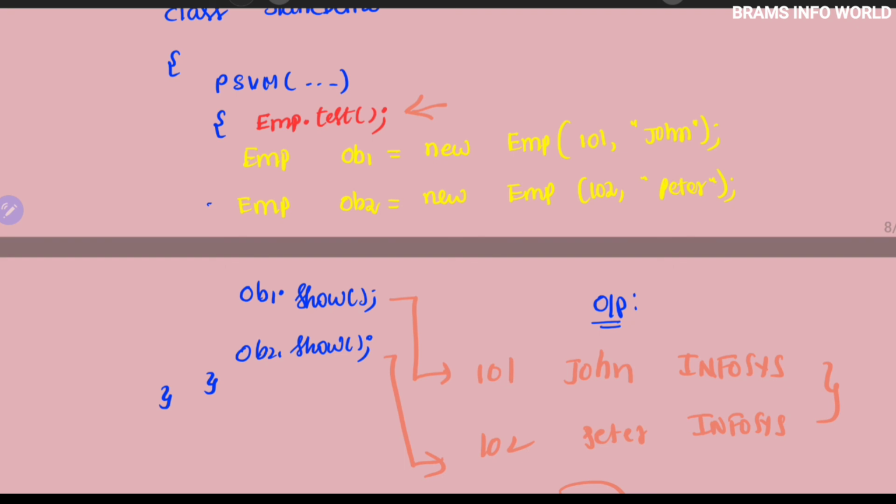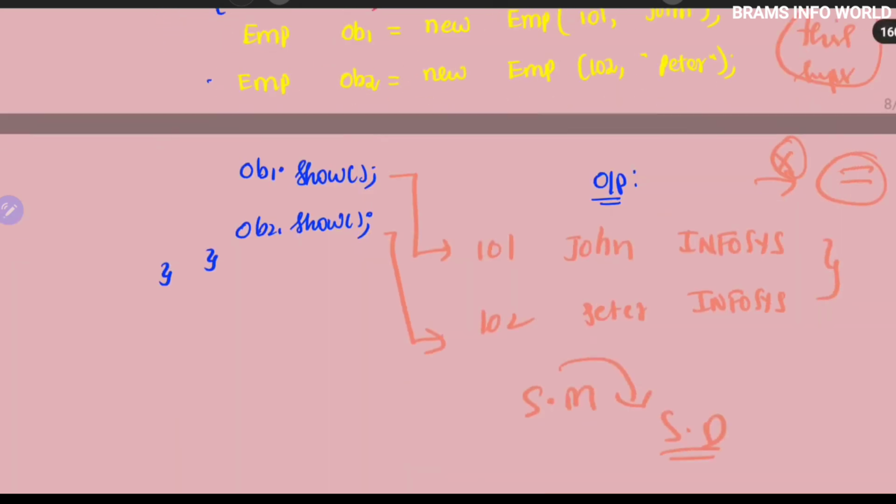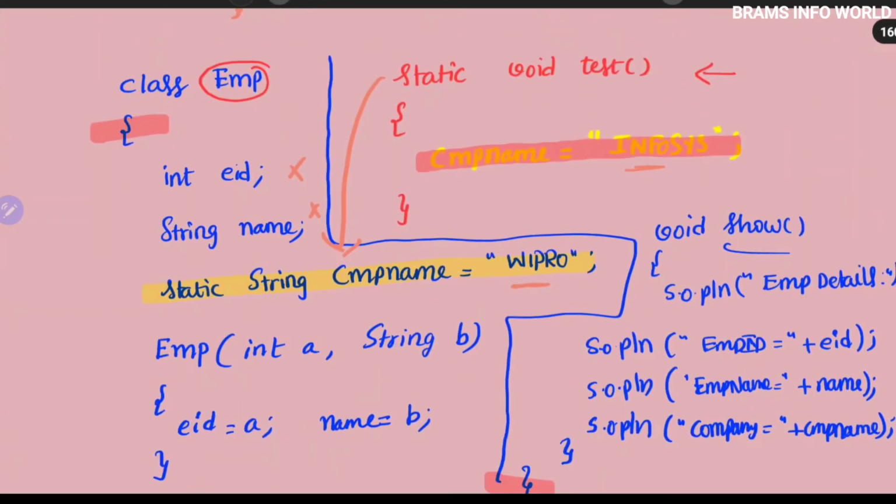I hope you understand what a static method is. A static method belongs to the class and is accessed directly by the class. Okay, and a static method can access only static data and it cannot access non-static members like instance variables. And a static method cannot refer to this as well as super. Inside of the static method we should not use the this as well as super keywords, right? So this is the information about the static method.